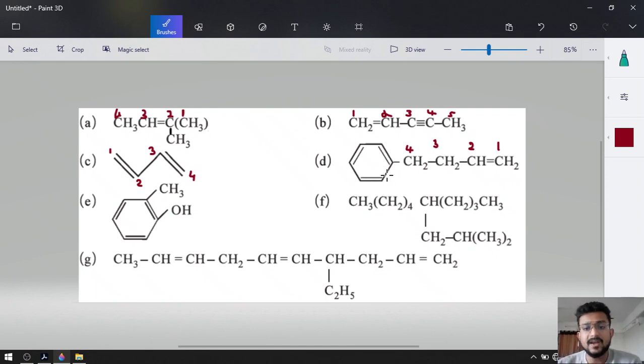That's why the name will be 4-phenyl but-1-ene. After that,